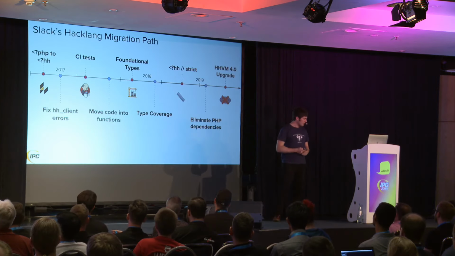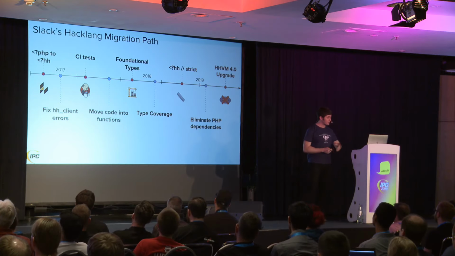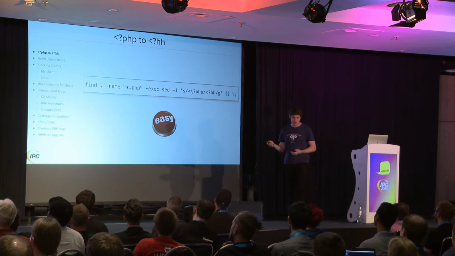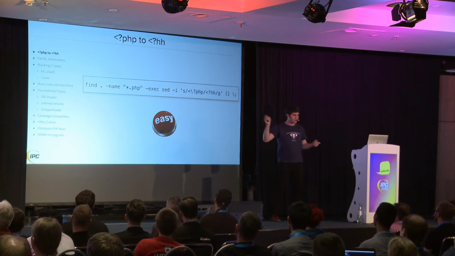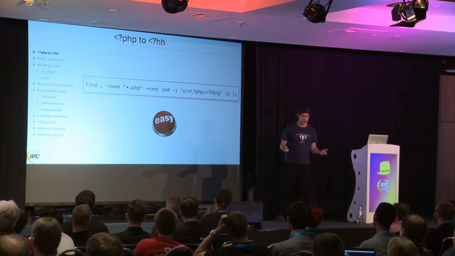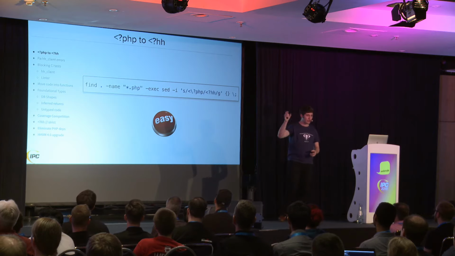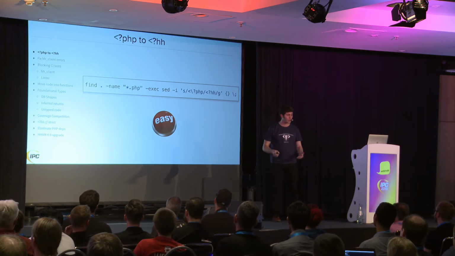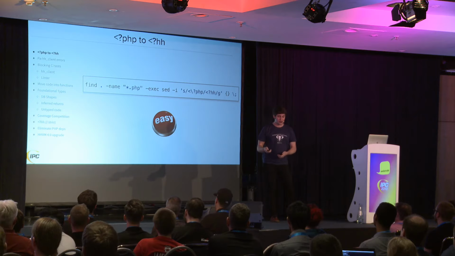So this was kind of our pathway to migrating to Hack. And I'm going to go through this timeline one element at a time and talk about what was interesting along the way. So the first part of the migration was to just find and replace PHP with HH. And it was actually just that easy, just one sed one-liner. And this HH without the strict after it is Hack's more permissive mode, where it doesn't require everything as typed. It'll let you do a lot of the things that you would do in PHP. So it's meant for this migration. And that was easy, right?